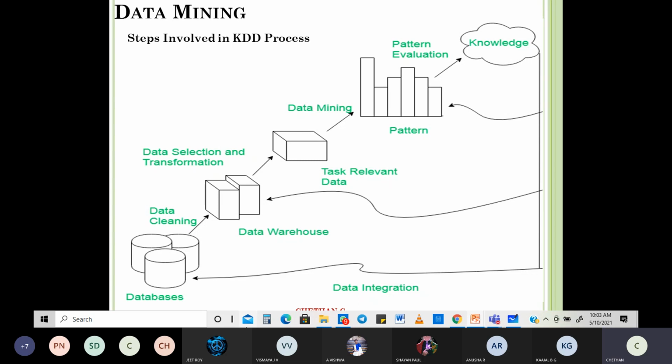Then you put everything into the task of data mining, and you get patterns. You do the pattern evaluation, everything related to it, and you get what is known as knowledge. Whatever you see with regard to patterns is nothing but the output of data mining. When you do all the data mining and put that in the form of graphs, you get certain patterns. When you evaluate that and put some analysis into it, then you get knowledge. These are some things you have to keep in mind.